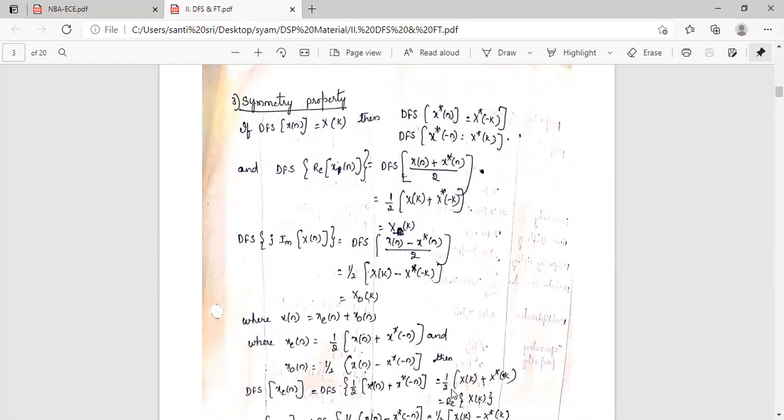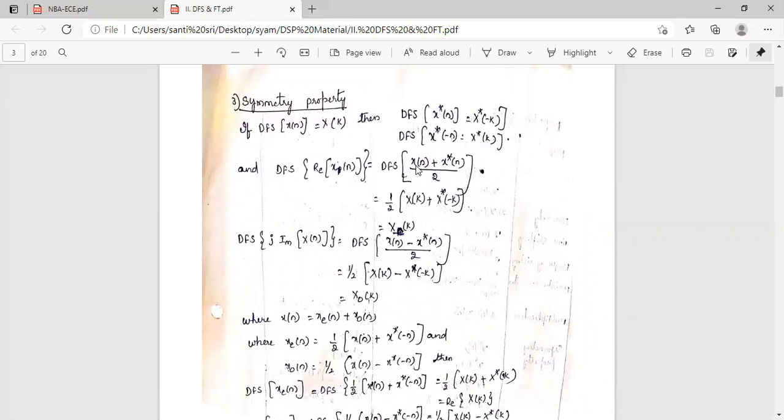Symmetry property is defined like this. If discrete Fourier series of x of n is X of k, then discrete Fourier series of x star of n is equal to capital X star of minus k, or discrete Fourier series of x star of minus n is equal to capital X star of k.